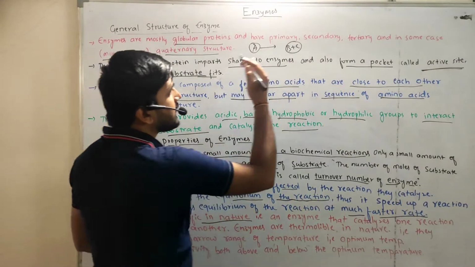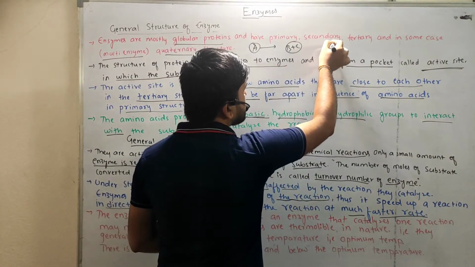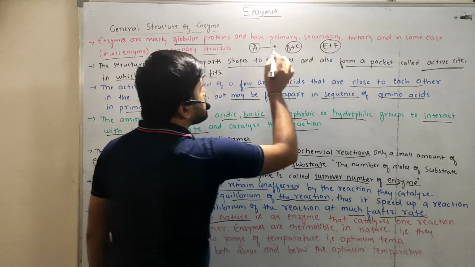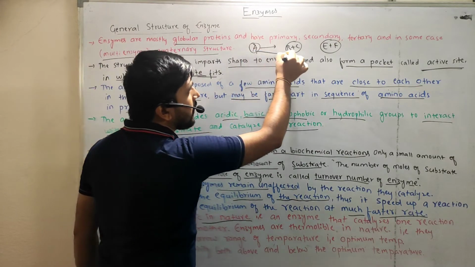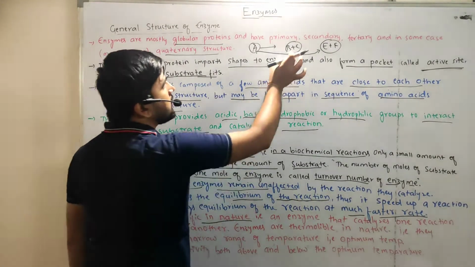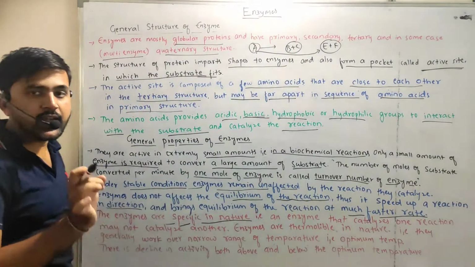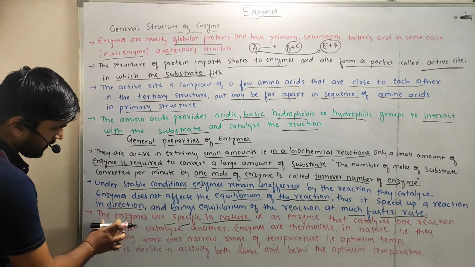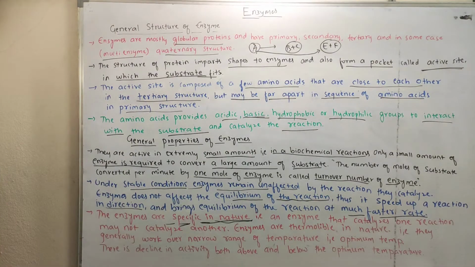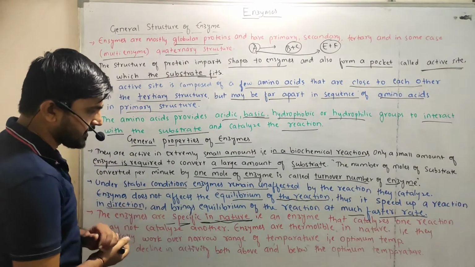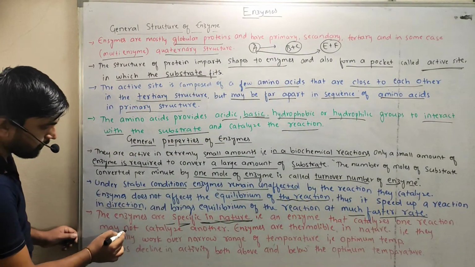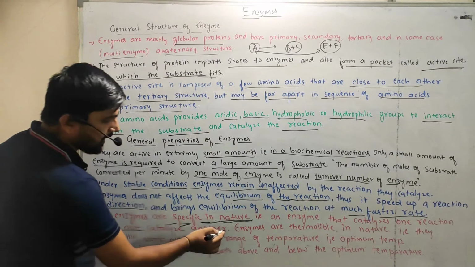Let us consider another reaction, E plus F. This enzyme A will not catalyze the E plus F reaction. It catalyzes only one reaction, that is B plus C. That's why the term is used: enzymes are specific in nature. Specific reactions are catalyzed by specific enzymes, that is, an enzyme that catalyzes one reaction may not catalyze another.